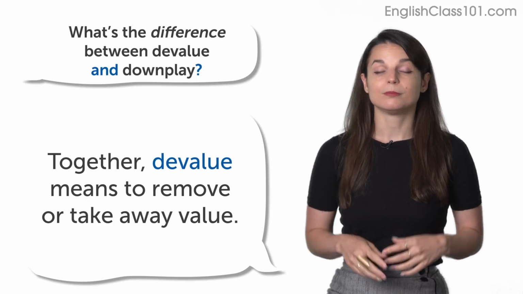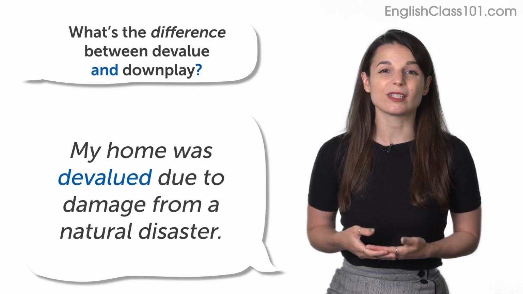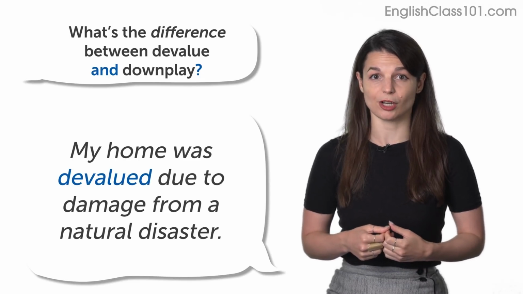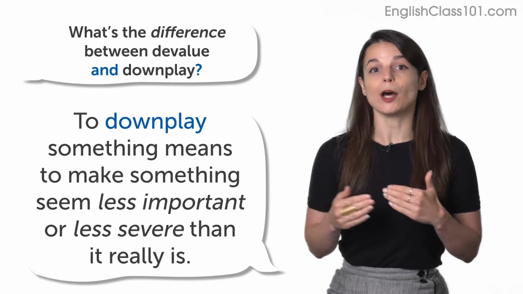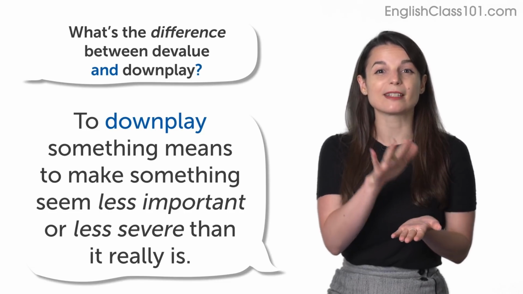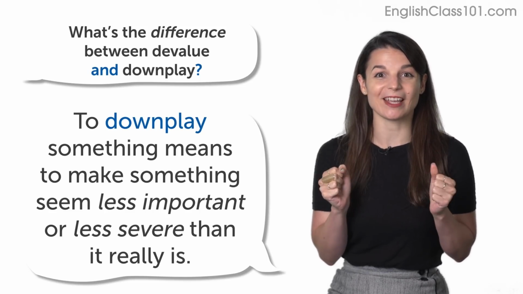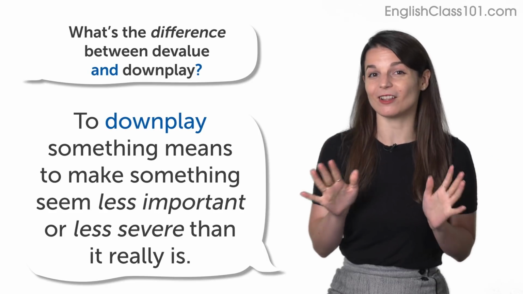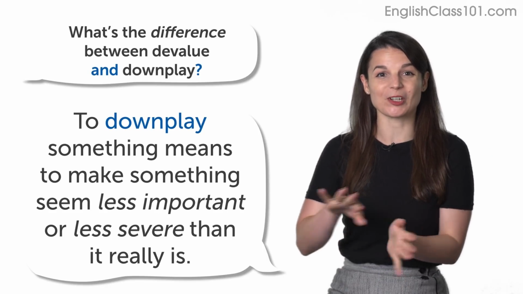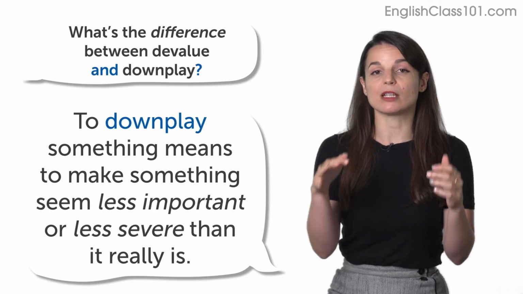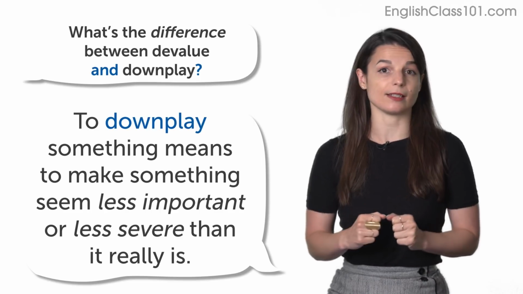Some examples. A poor quality product can devalue your brand. My home was devalued due to damage from a natural disaster. Okay, so now let's talk about downplay. To downplay something means to minimize or decrease the seriousness of something. So we use downplay when we're trying to make something not seem like as big of a deal as it actually is. Sometimes we want to make people feel more calm, or sometimes we're trying to hide information. But downplay means to try to reduce someone's perception or someone's idea of how serious a situation is.